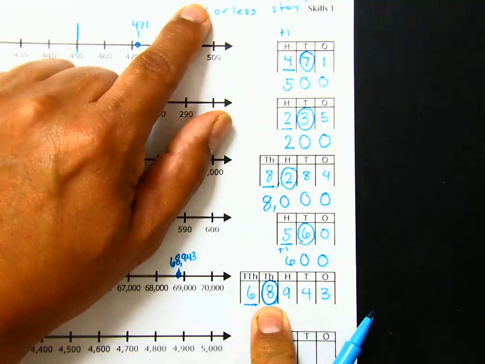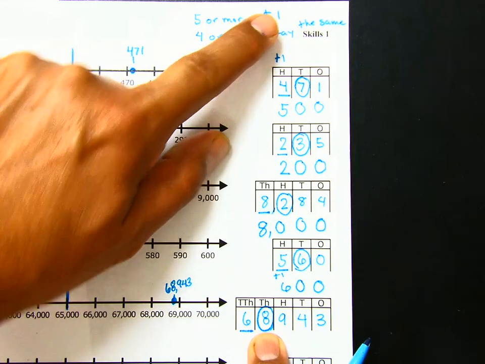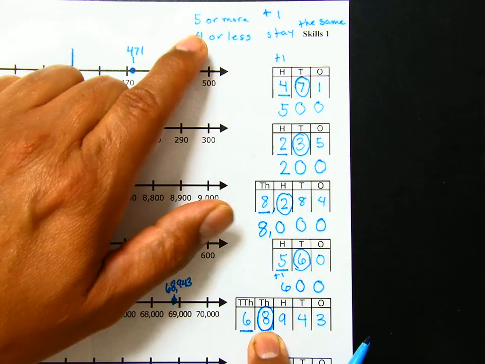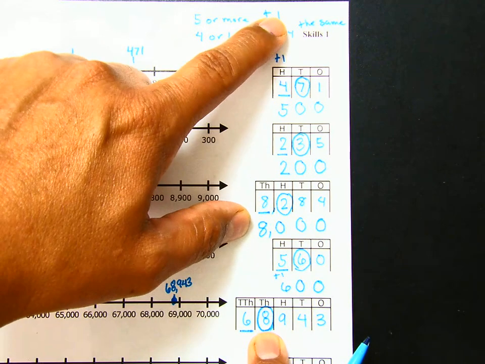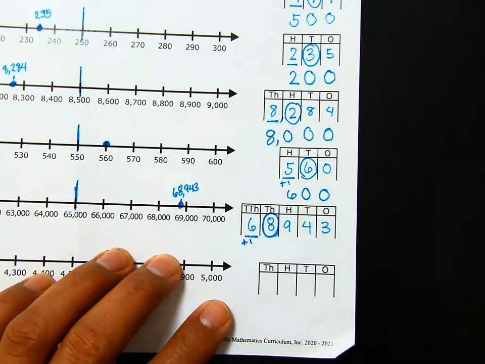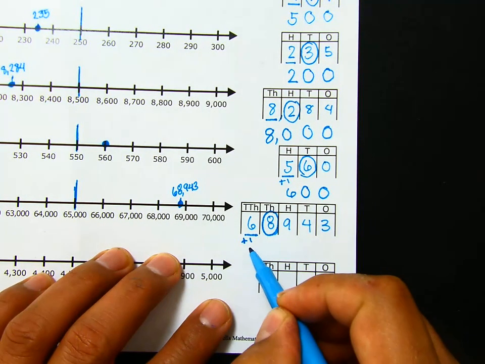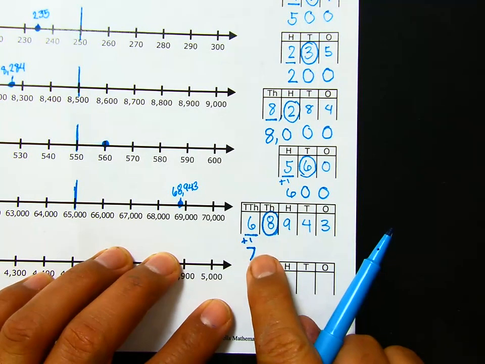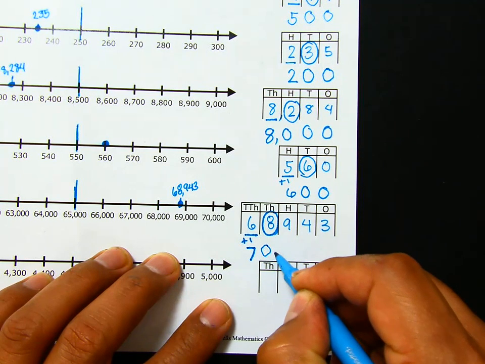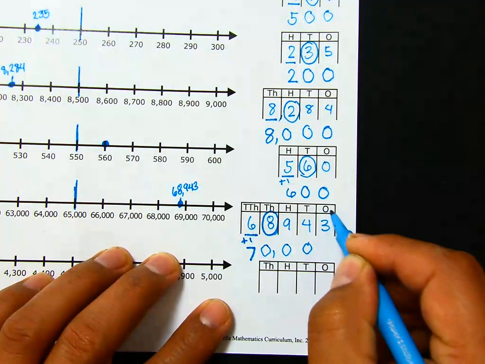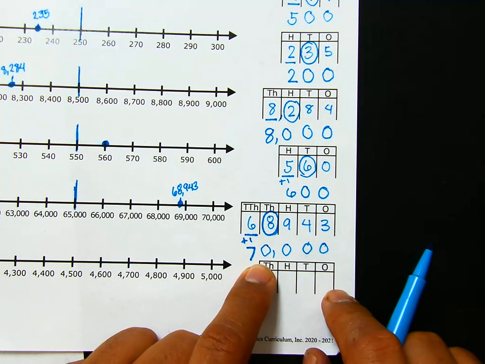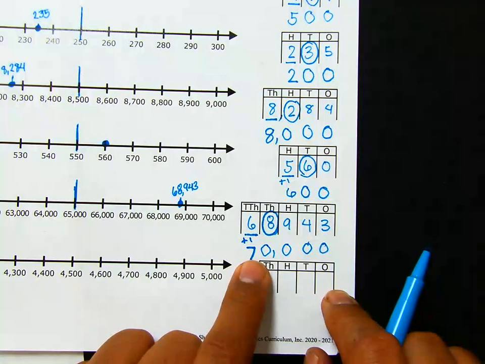So we look again at our rules. Is 8 5 or greater? We add 1 to it, or is it 4 or less? It'll stay the same. We know that 8 is greater than 5, so it's 5 or greater. So we're going to add 1 to the digit being rounded. So 6 plus 1 rounds up to a 7. And any digit behind the digit being rounded becomes a 0. So that becomes a 0, this one becomes a 0, that becomes a 0, and this becomes a 0. So my new number is 70,000. 68,943 rounds to 70,000.